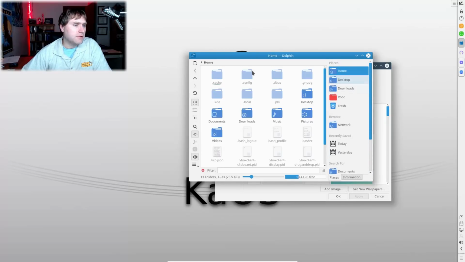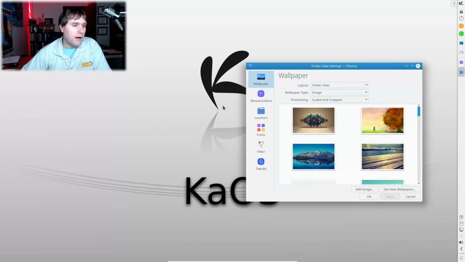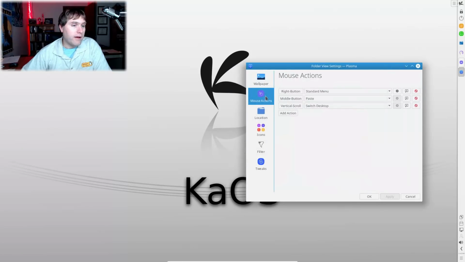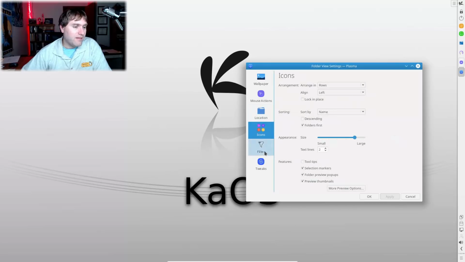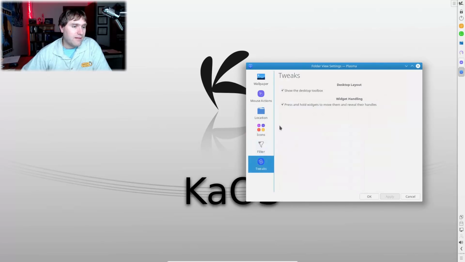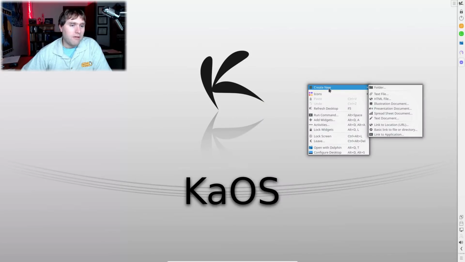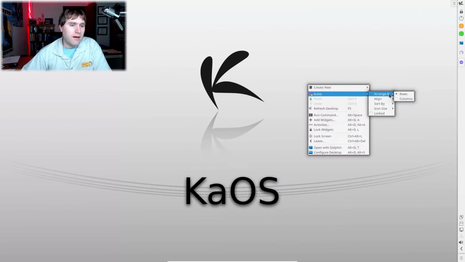That's weird to me. Huh. So on KDE, I have no idea how they're getting on the menu. I like KDE, but I don't like it enough that I sit there and study all the deep ends of it all. All right, there's that. All right. So here is your create new. Here I can arrange my icons, refresh the desktop, run command, add widgets, lock widgets, open in Dolphin. Here's your configure desktop.